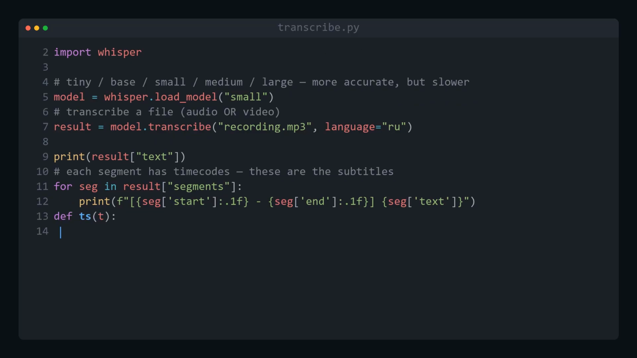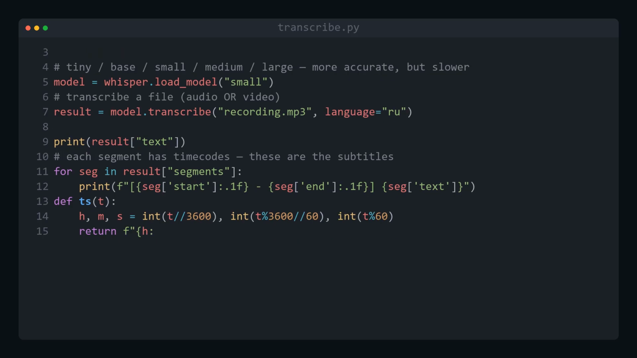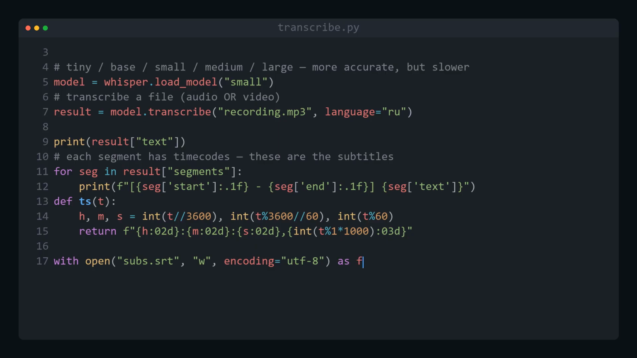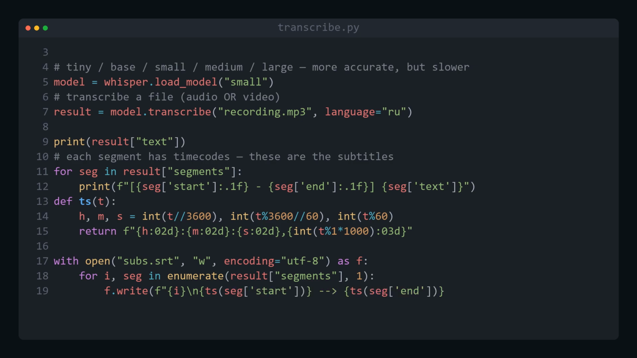The final touch, let's turn the segments into a real subtitle file. The subtitle format is simple. A number, a line with the time from and to in a special form, and the text itself. We write a small function that converts seconds into this format, go over all the segments and stack them into a file with the .srt extension. That's it. Now this file can be attached to a video on YouTube or in a player, and the subtitles will line up perfectly by timing. 20 lines that replace a whole paid service.